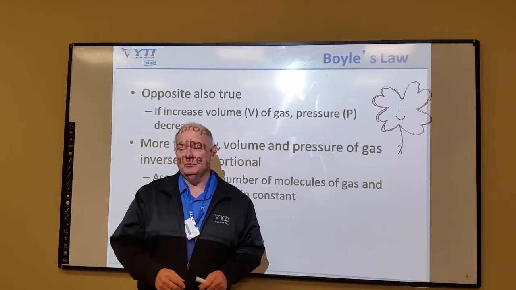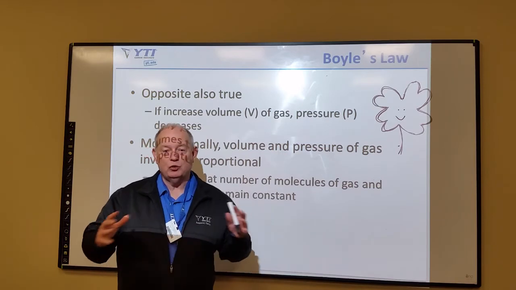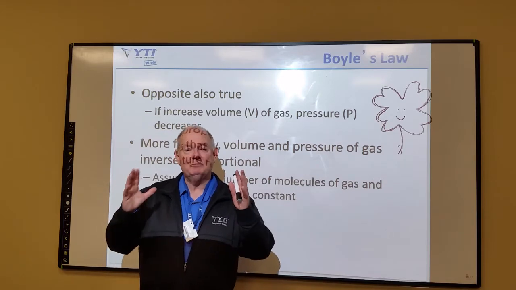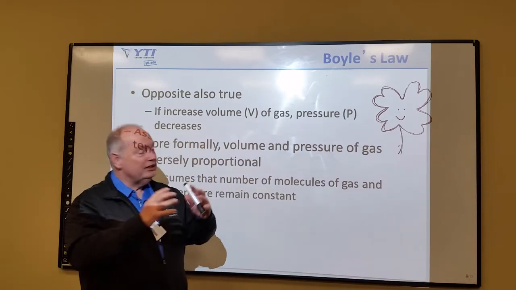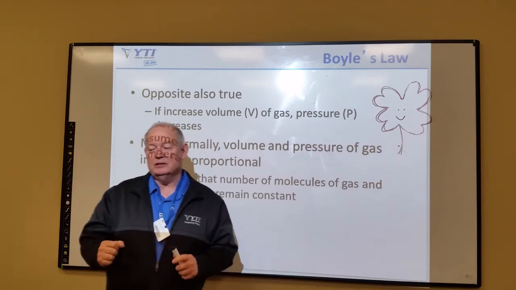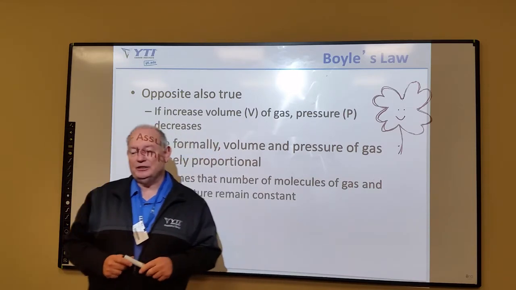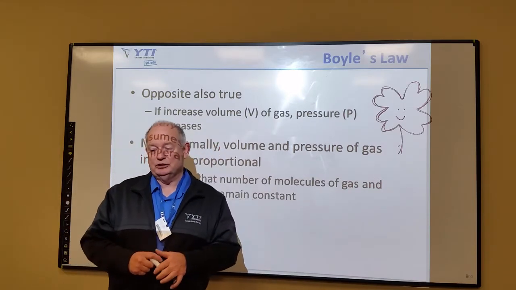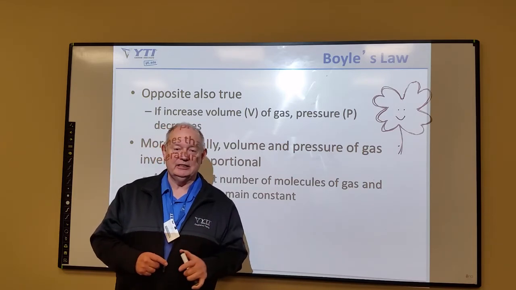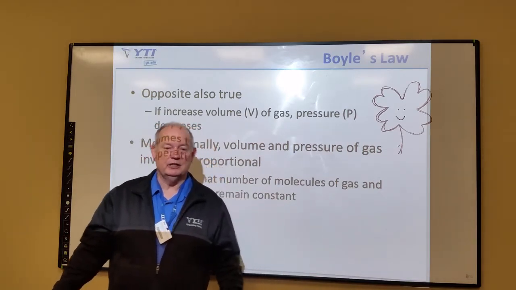The opposite is true with Boyle's. If a volume of a gas increases, then the pressure decreases. Now this means we have the same number of molecules and we increase the volume that it's in. We increase the container. Then of course the pressure will go down. More formally, volume and pressure of a gas are inversely proportional. It assumes that the number of molecules of a gas and the temperature remain constant. If the temperature remains constant, then the temperature falls away from the calculation.